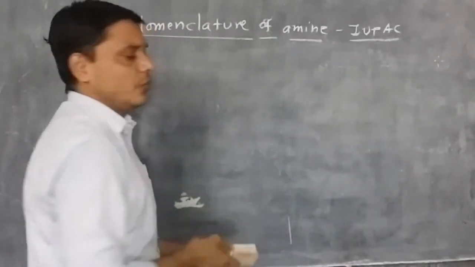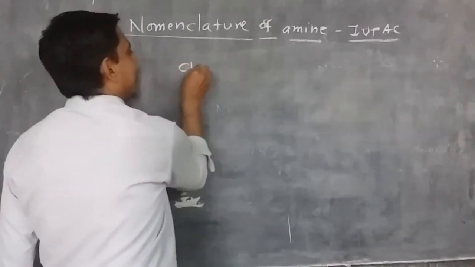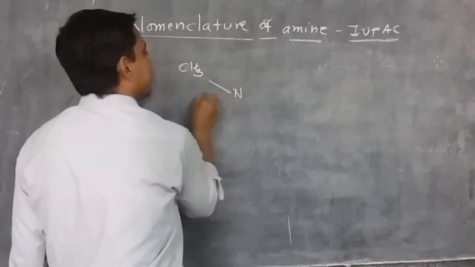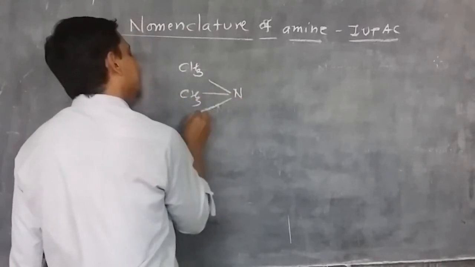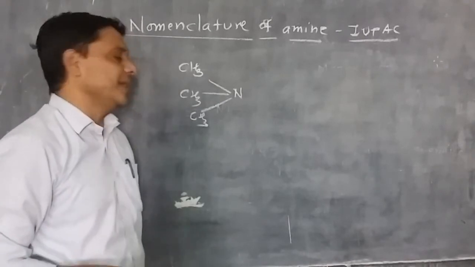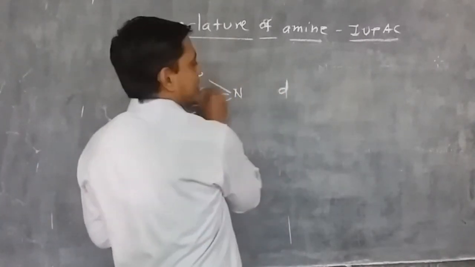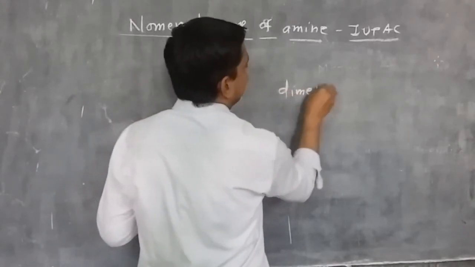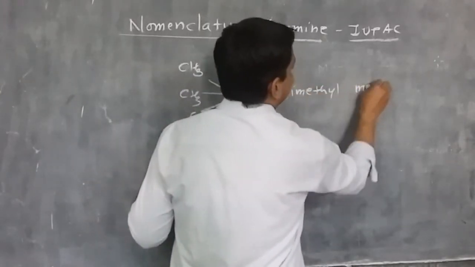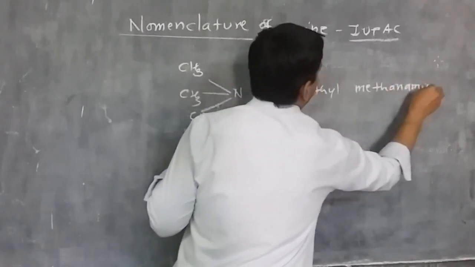Now similarly we can draw a tertiary amine. Suppose we draw CH3, this N, then CH3, and again CH3. Its common name is trimethylamine. Since 2 groups are substituents, the IUPAC name is dimethyl and methanamine.